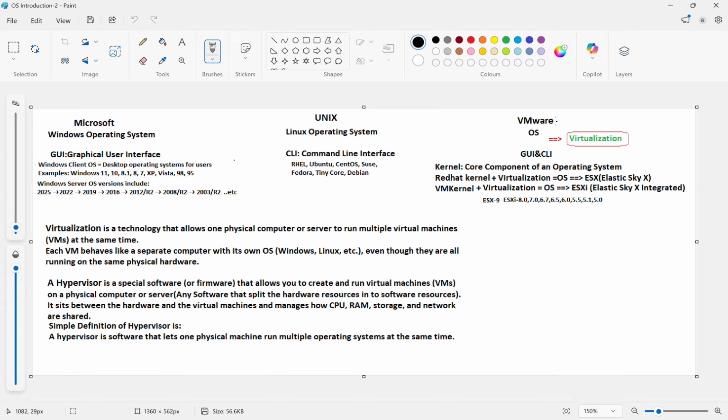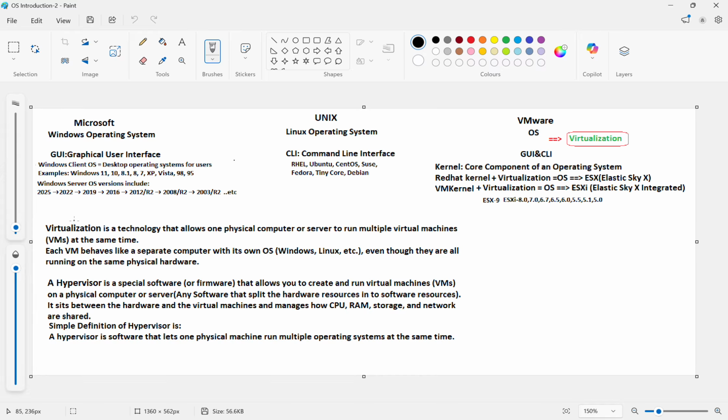We'll see now why VMware came into the picture in the market. Virtualization: what exactly is virtualization? Virtualization is a technology that allows one physical computer or server to run multiple virtual machines at the same time. If you install multiple virtual machines on a physical server, we can run all the virtual machines on the same server.